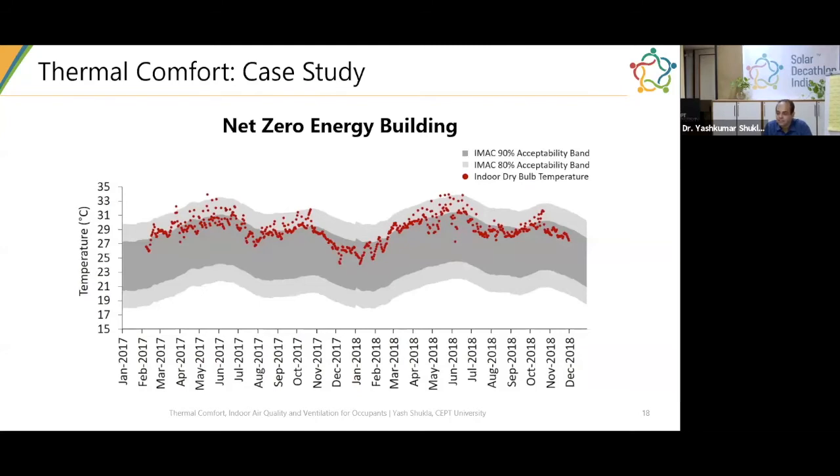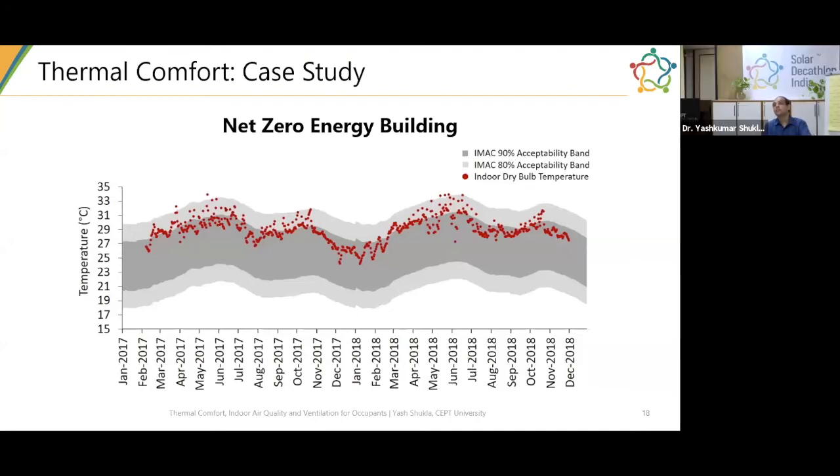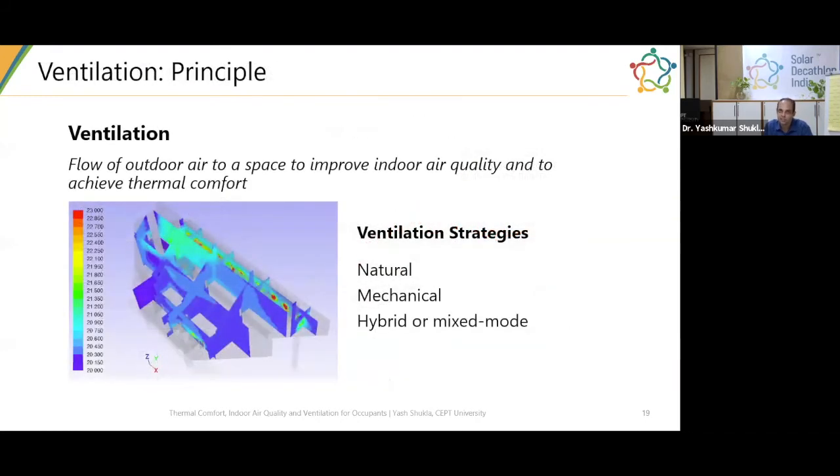Excellent. I think that's an excellent result, and the answer is both A and B. I'm very happy that 238 people are paying attention to what is being talked about. The other 6% are not wrong. You want to achieve energy savings, but at the same time, you also want to achieve thermal comfort. So actually, the adaptive thermal comfort model is a good strategy to design and achieve both thermal comfort as well as energy savings. Okay, moving on to the next topic, I'll talk a little bit about the ventilation strategies.